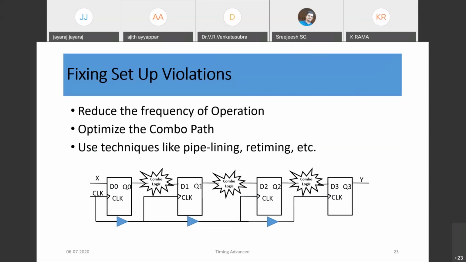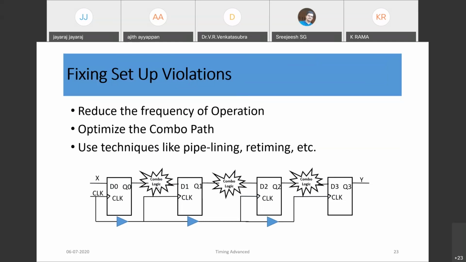Otherwise, if I am very stringent in my performance requirement, of course, then we need to optimize the combinational logic, the combo path. So we need to look at the combo path, and Boolean optimization is possible. We need to identify the critical path, and in that path it is possible to optimize the combo logic and try to reduce the delay. If you consider this circuit, D0 to D1 is one path, D1 to D2 is a path, and D2 to D3, all three are parallel paths we have.